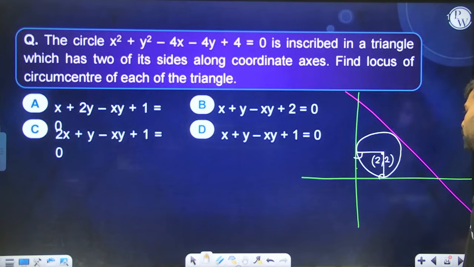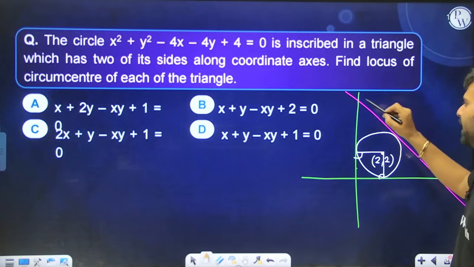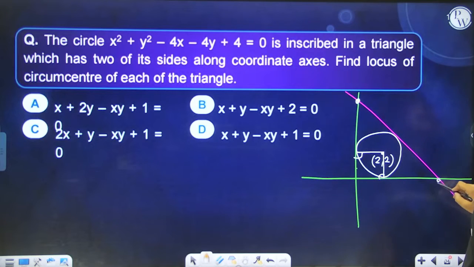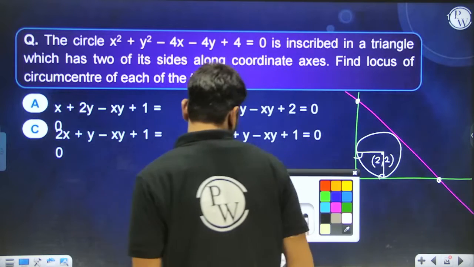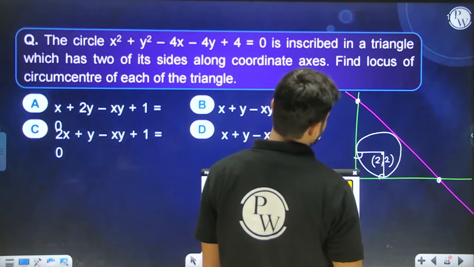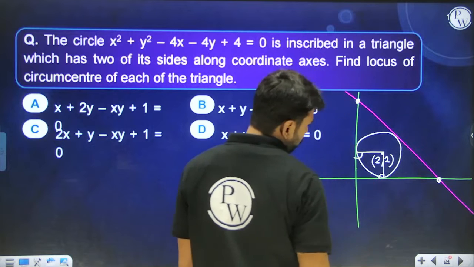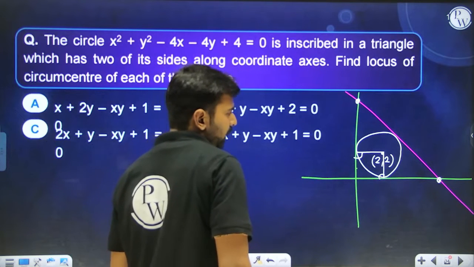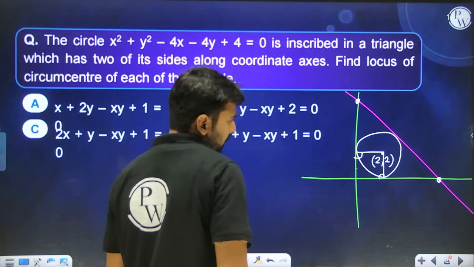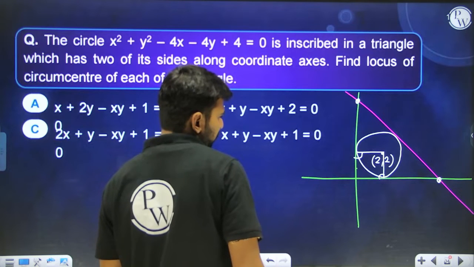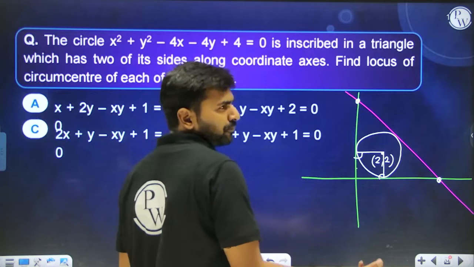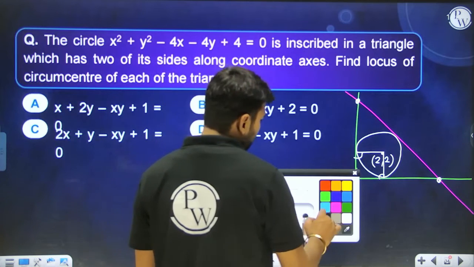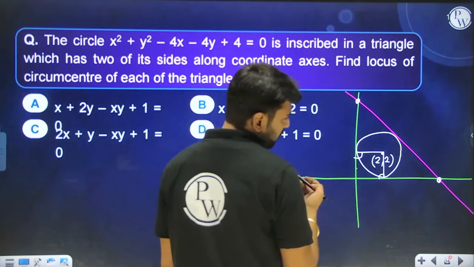If this is the case, then first can we find out these 2 points? If yes, then our question will be done. So understand one thing from here: if this is 2 comma 2, and we can assume this line, the radius of the circle is 2, by the way.